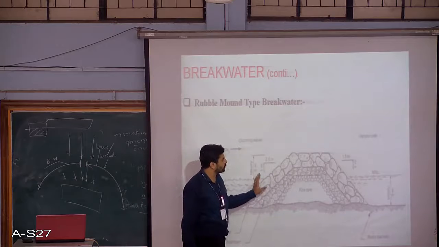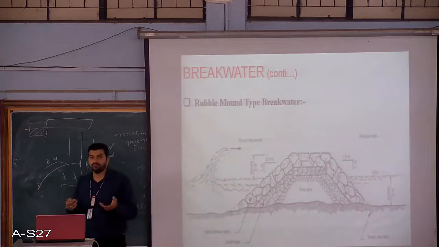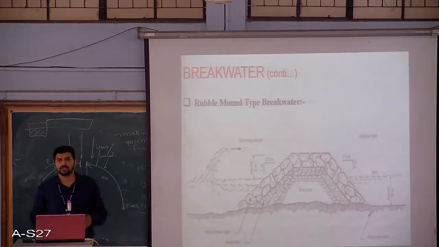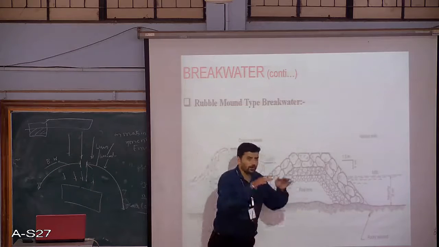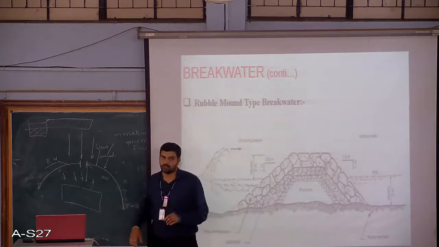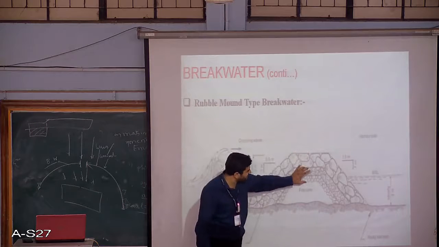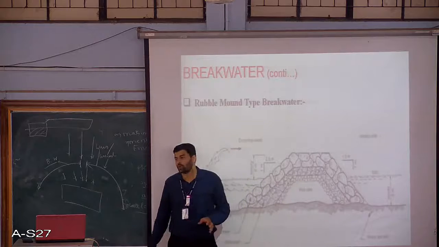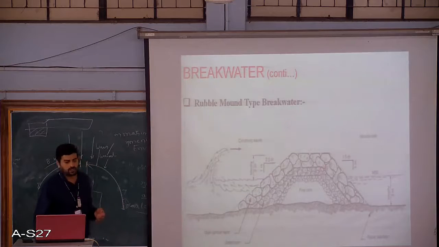Over this we are going to place big huge rocks. The weight of the rocks may be in tons, so we place big huge rocks and then create a proper breakwater. In this cross section you can see 3 layers. This is the first layer, this is the second layer, and this is the core of the breakwater. Such a type is what we call a round rubble mound type.